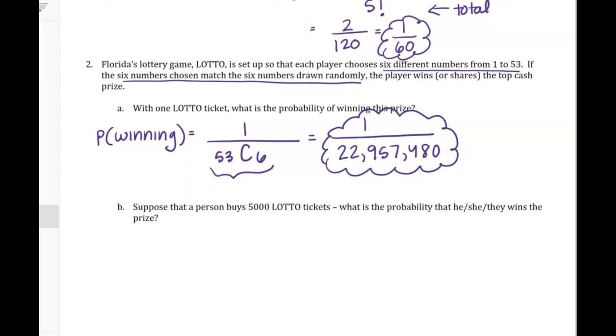Now suppose that a person buys 5,000 tickets. So they're essentially spending, we'll assume it's $1 a piece, $5,000. So probability of winning with 5,000 tickets.